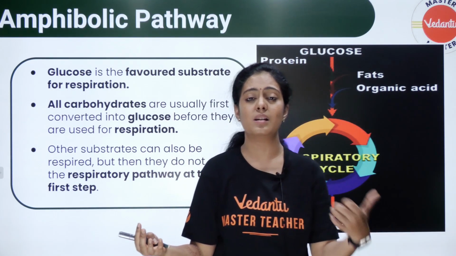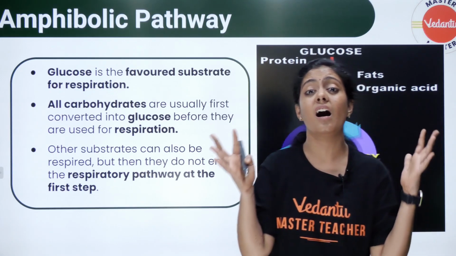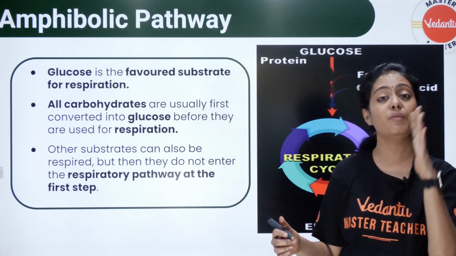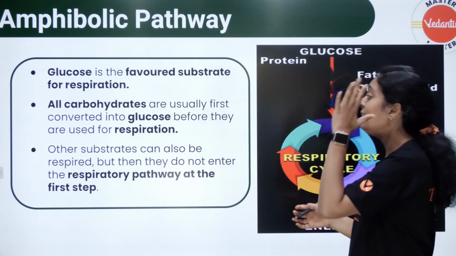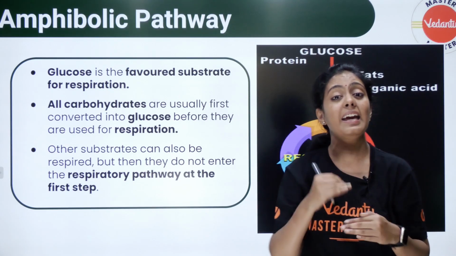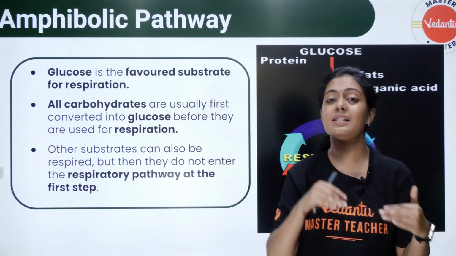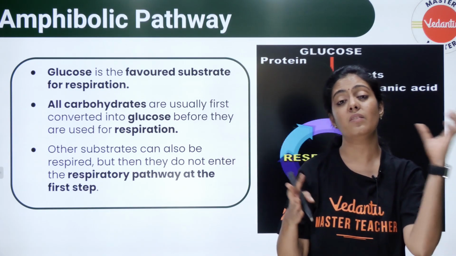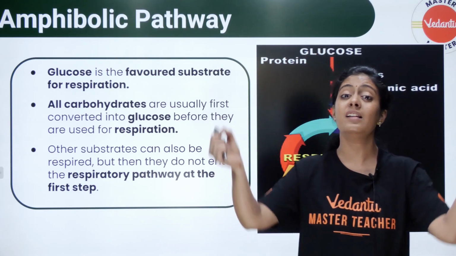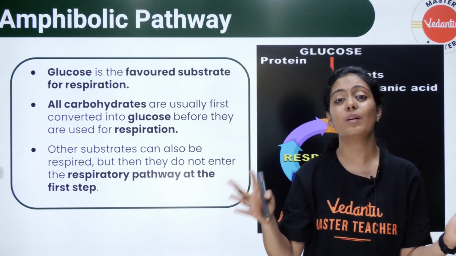There are many biomolecules: proteins, lipids, fats. What happens to them? They also are metabolized by different processes, and they are converted into any of the intermediates. Say for example, your fatty acid will be converted into acetyl-CoA, your protein will be converted into pyruvate. Somehow it will join one of the intermediates. Okay, so that is what we call the amphibolic pathway.